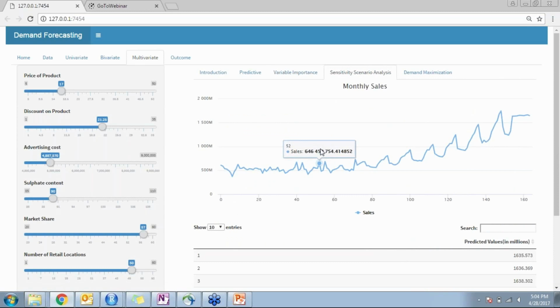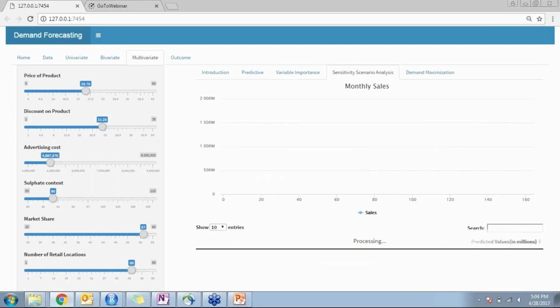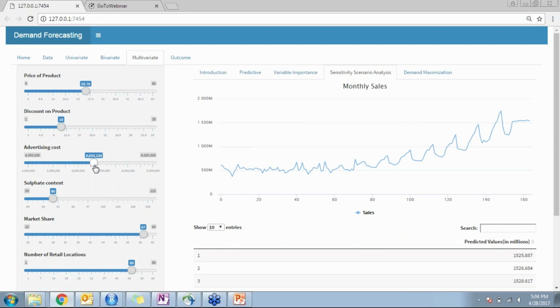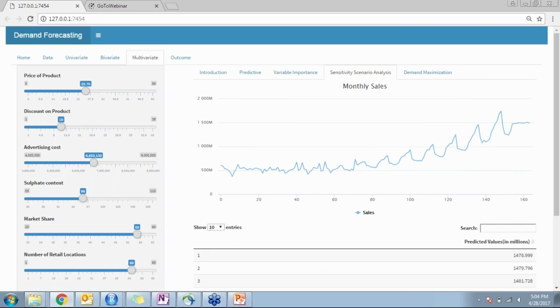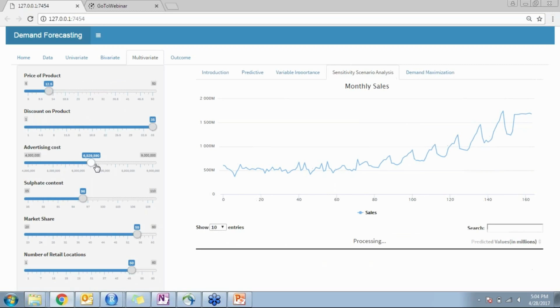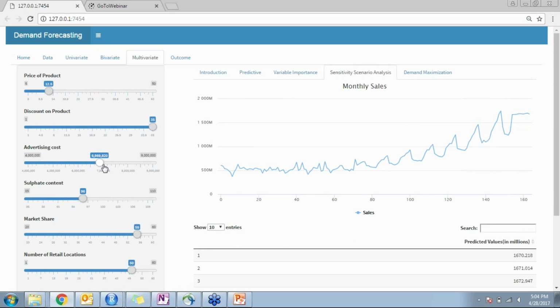Moving further, we also have sensitivity scenario analysis, where the user can change the values of the independent variables that we have considered, particularly the endogenous internal variables. When you change these variables, we see how the sales output will change over time. This is very beneficial in understanding how the market would respond to price changes or advertising cost changes and so on. This is provided through the sensitivity scenario analysis.